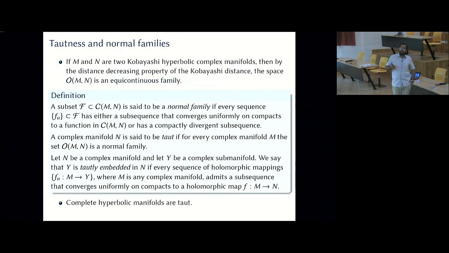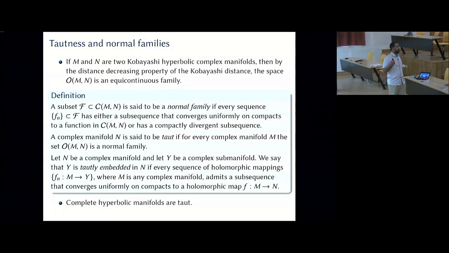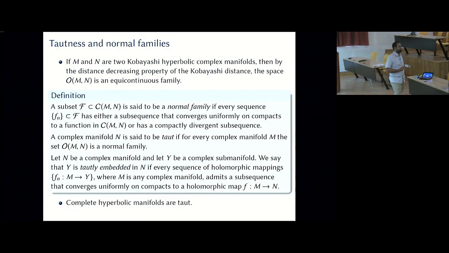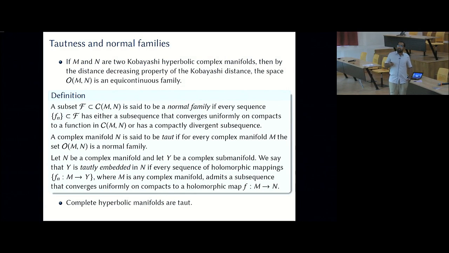So let M and N be two Kobayashi hyperbolic complex manifolds. A Kobayashi hyperbolic complex manifold just means that the Kobayashi pseudo-distance is actually a distance. I will not define what the Kobayashi pseudo-distance is, of course, it's a short talk. So let M and N be Kobayashi hyperbolic manifolds. Then by the distance decreasing property of the Kobayashi distance, we already know that the space O(M,N) is an equicontinuous family.